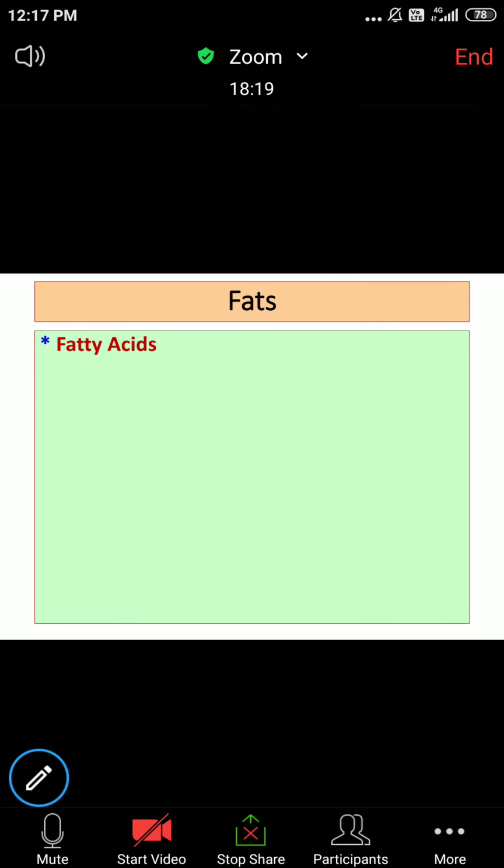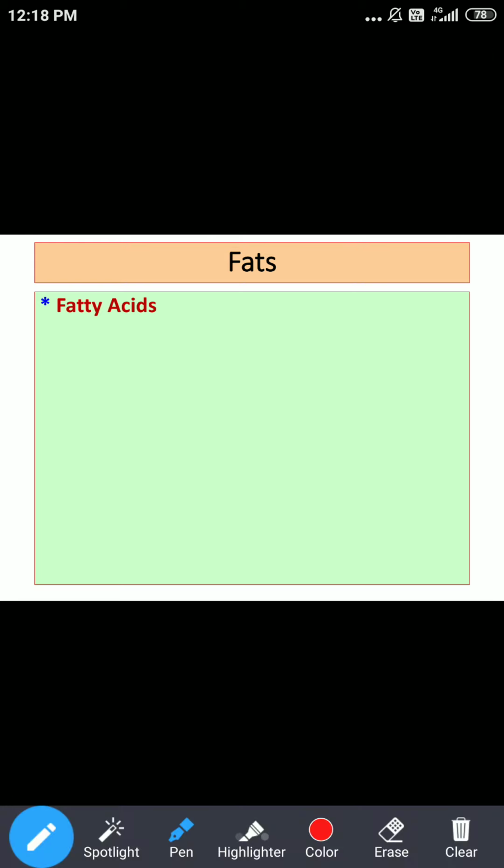Now what are fatty acids? Regarding composition, what we said is that there is esterification with fatty acids. Now when we do hydrolysis,